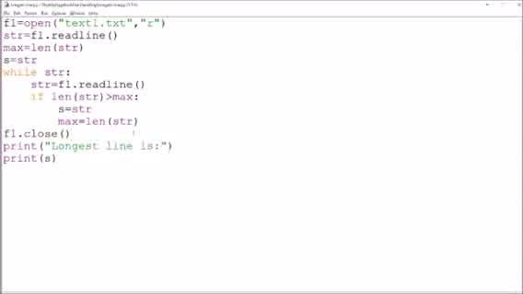So you have to find the longest line in the file. The longest line means the one in which the number of characters is more. You can see here I have opened the file, and str contains the file. Str contains the first line, and we are considering it as the longest line. Max is a variable that will hold the length of this string. Obviously the longest line will have the maximum length. So initially, this is not needed.